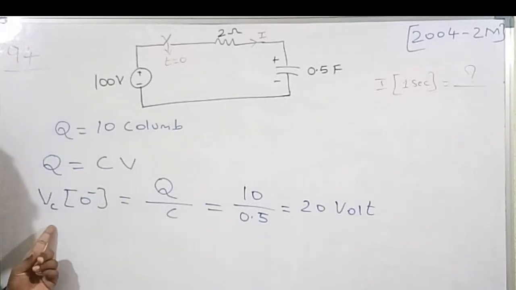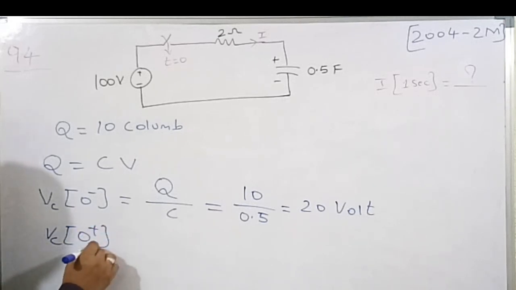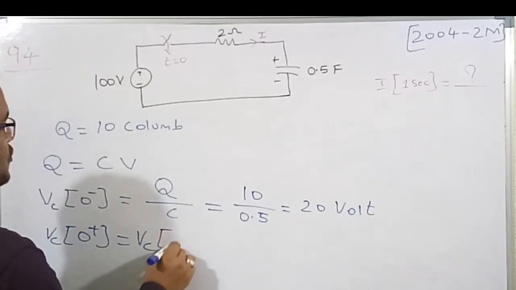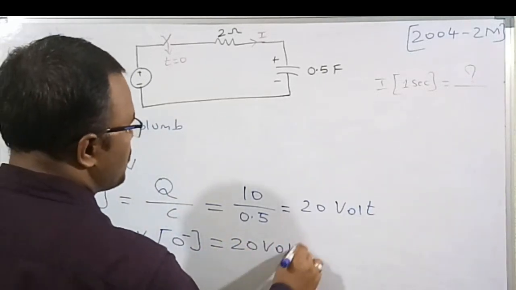The property of a capacitor we must know is that the voltage across the capacitor doesn't change instantaneously, means the voltage across the capacitor increases exponentially in a slow fashion. So whenever the switch is closed at instant t is equal to 0, at instant t is equal to 0 minus and at instant t is equal to 0 plus, the voltage across the capacitor is always constant. So therefore VC of 0 plus is equal to VC of 0 minus, which is equal to 20 volt.